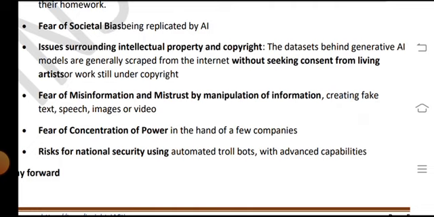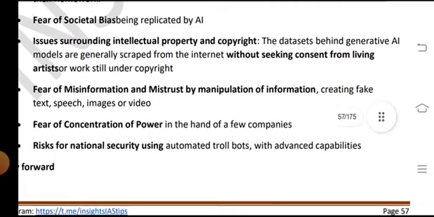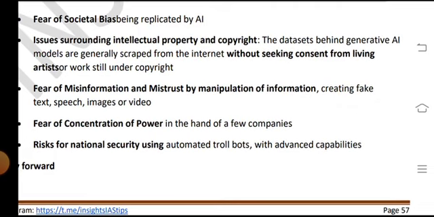AI models are generated from data scraped from the internet without seeking consent from living artists whose works are still under copyright. Fear of misinformation and mistrust by manipulation of information, creating fake text, speeches, images or videos. Fear of the concentration of power in the hands of a few companies, and risk for national security using automated troll bots with advanced capabilities.